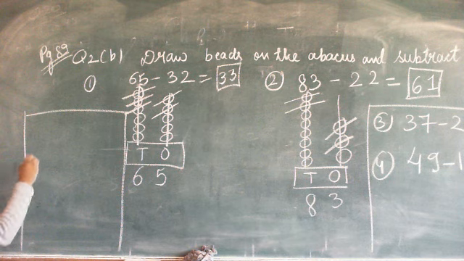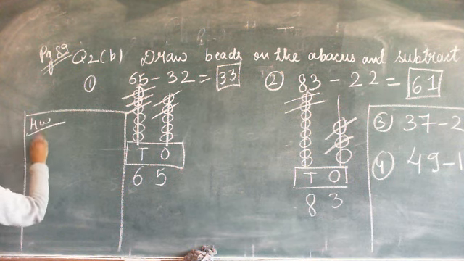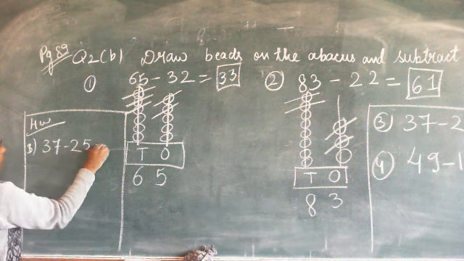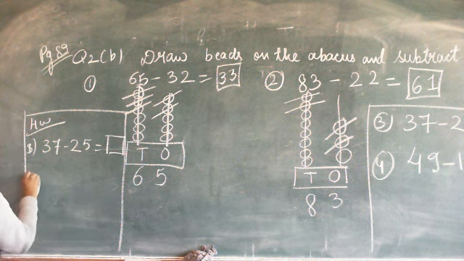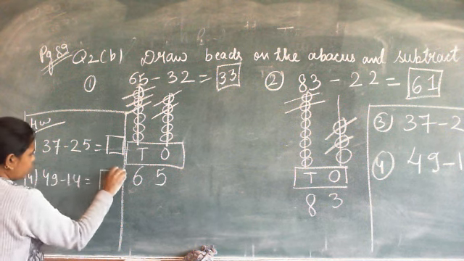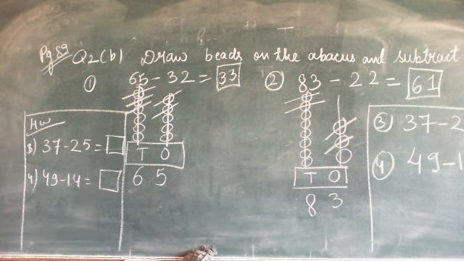Okay. Homework question 3 is 37 minus 25 is equals to, and the fourth question is 49 minus 14 is equals to. So these two are the homework questions, and you have to solve these two questions, first drawing the beads on the abacus and then subtracting.